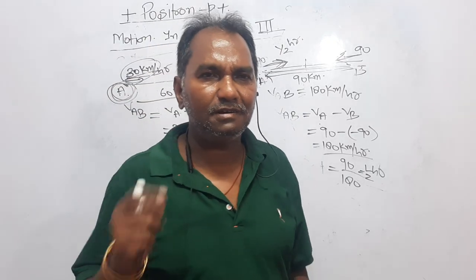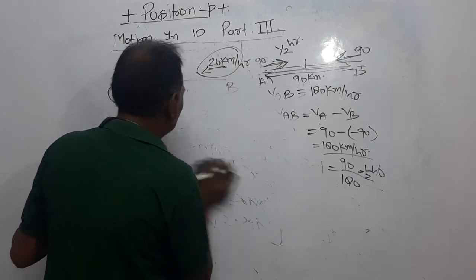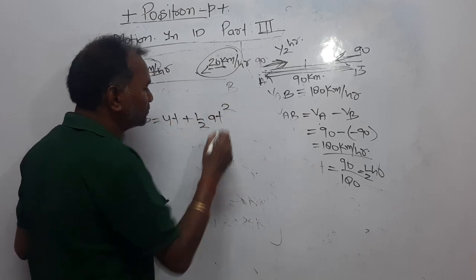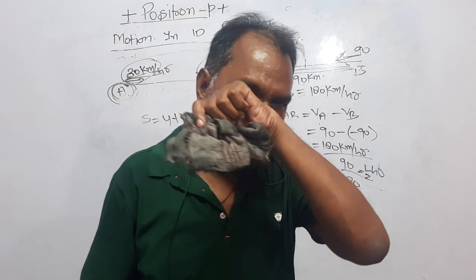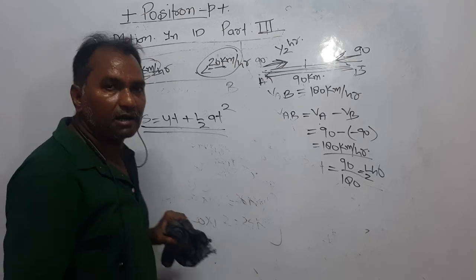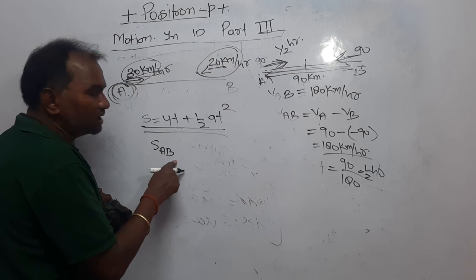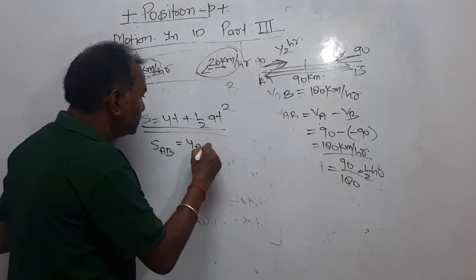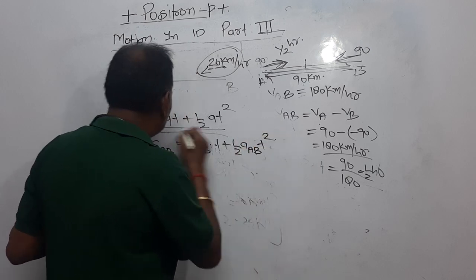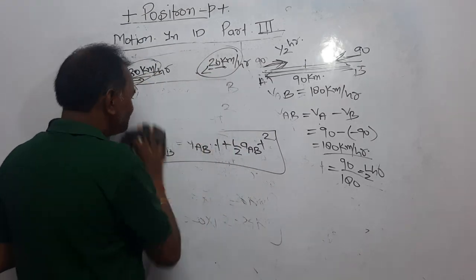Dear student, it was a relative velocity case. For example, for relative velocity, S equal to ut plus half at square is your equation. If the two bodies are A and B, then you can apply this formula converted into relative velocity form like this: SAB, meaning displacement of A with respect to B, is UAB into T plus half AAB into T square, right? Dear students, very important.